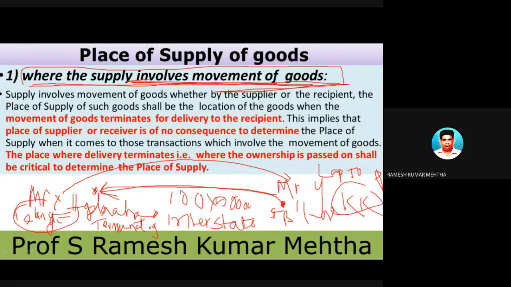Interstate supply of goods. The value of the goods which are sold is 50 lakh rupees. So on this 50 lakh rupees, because of interstate sale of goods, we are going to levy, for example, 28%. If that is the rate of GST, I am going to levy 28% GST on this transactional value, which is 14 lakh rupees. So 64 lakh rupees. So what type of GST are we going to levy?